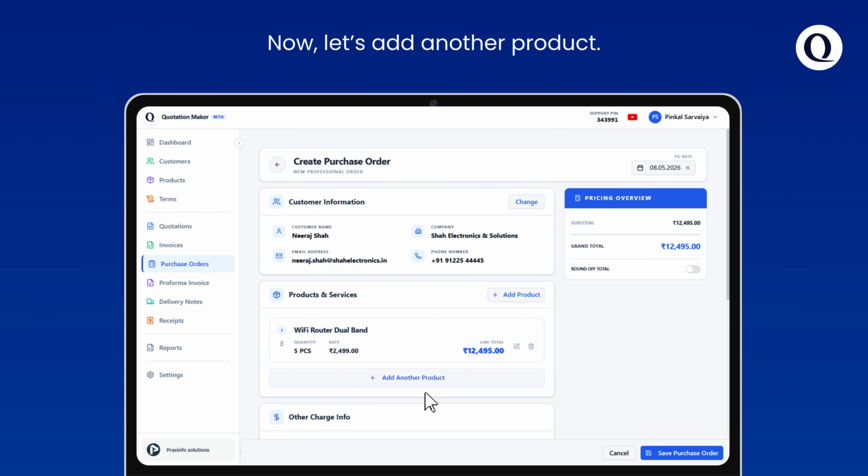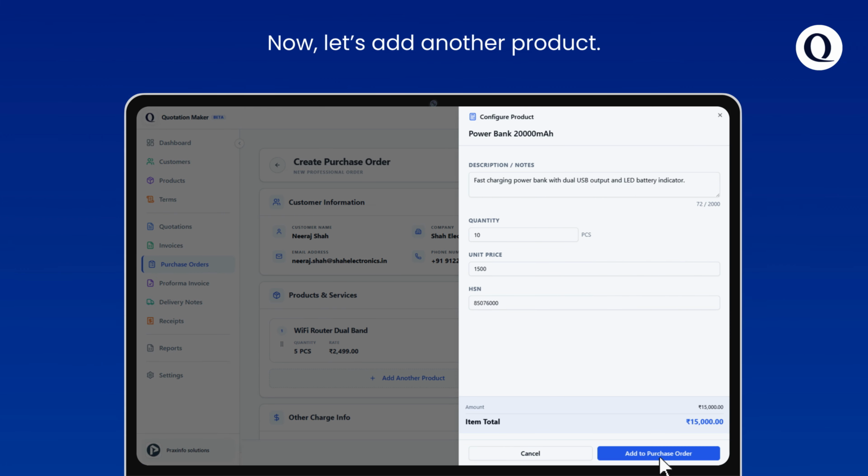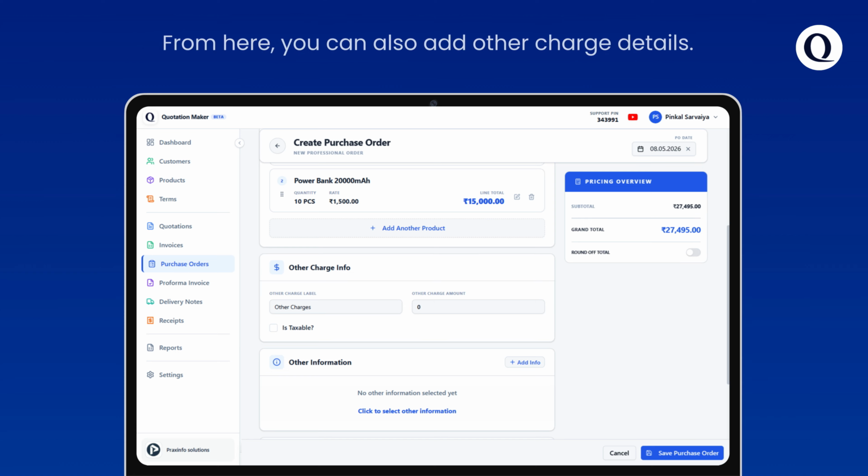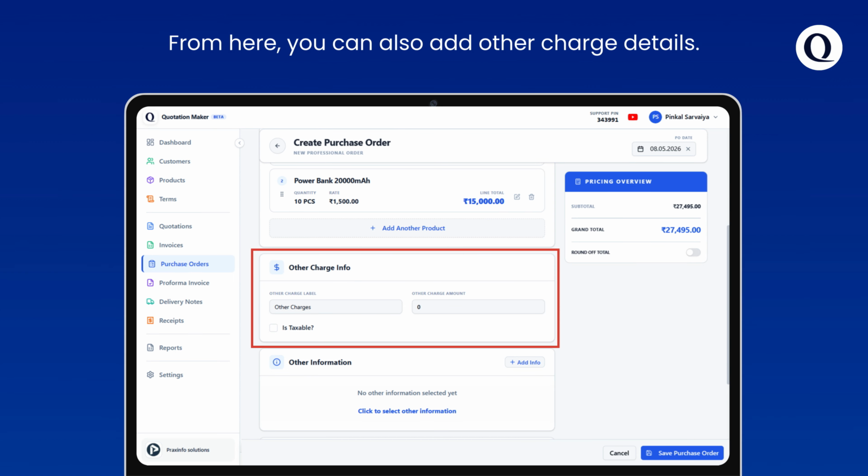Now let's add another product, same as the first one. The selected products will be displayed in the final PDF. From here, you can also add other charge info.